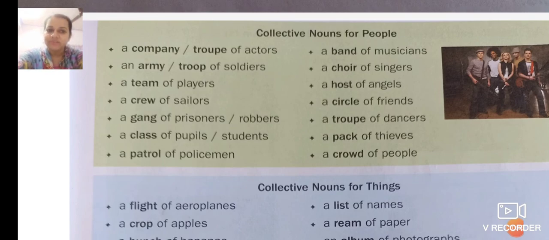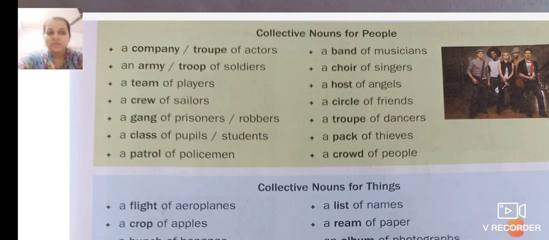A crew of sailors. A gang of prisoners or robbers. A class of pupils or students. A patrol of policemen. Men, it is men. Men means it is plural. Man is singular.